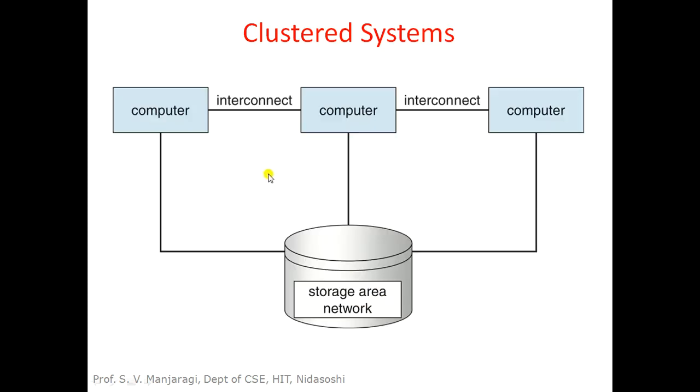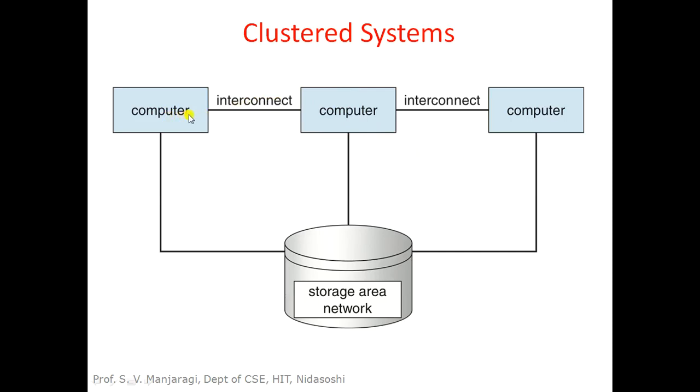So this is the diagram showing the cluster system. As we can see here, there are multiple computers which are interconnected. These are connected via local area network, and there is a common storage called a storage network, which is shared by all the computers. So what is the benefit we get out of cluster systems?